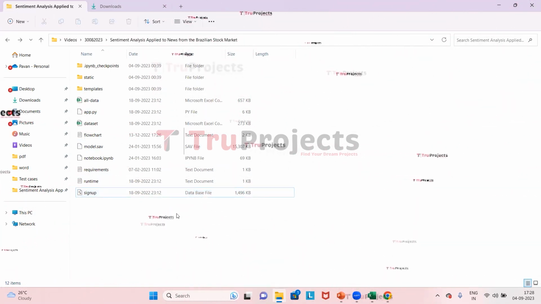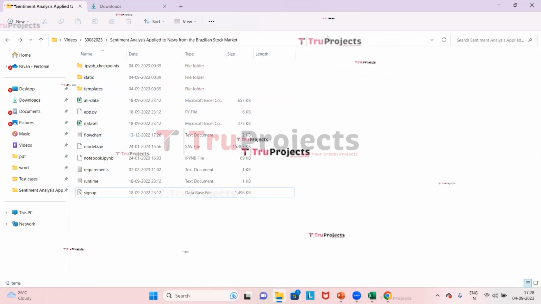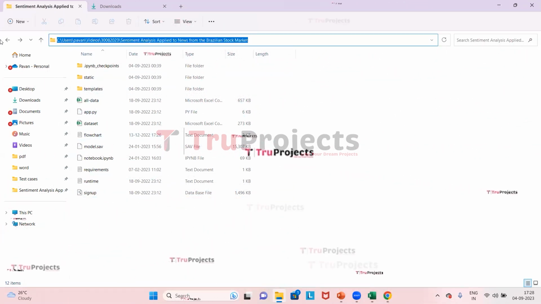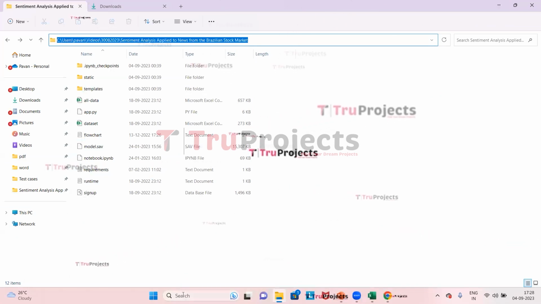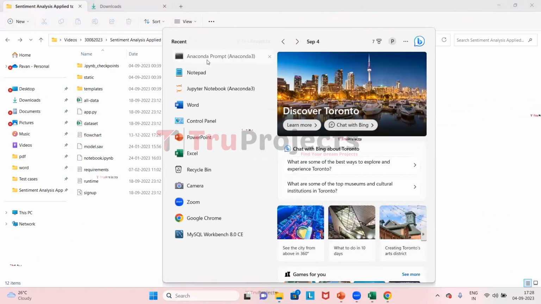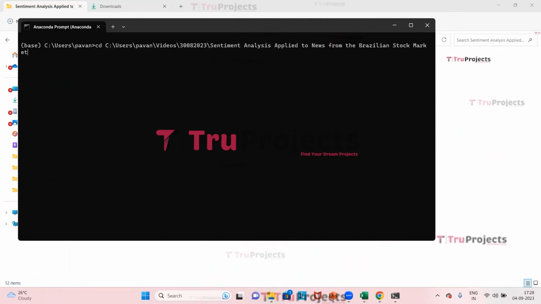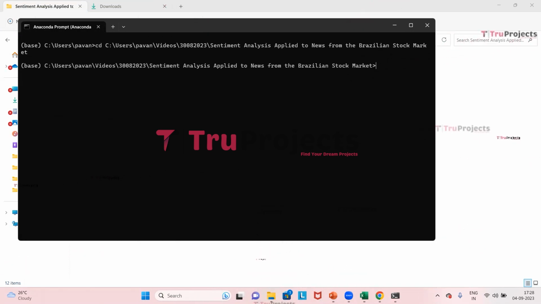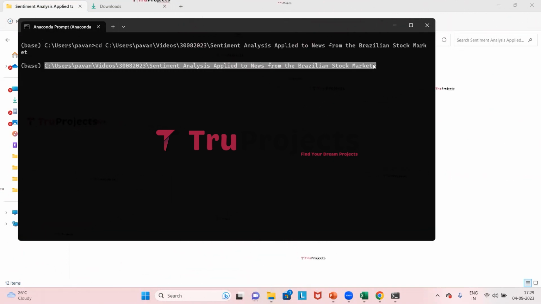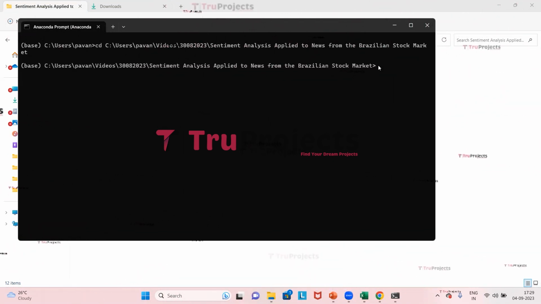Now we need to copy the path from the code folder in the address bar of the File Explorer. We need to open the Anaconda prompt. Using the cd command followed by a space, we need to paste the path which was copied in the File Explorer, and then press enter. By doing this, the current directory is changed to this folder, and then here we need to type python space